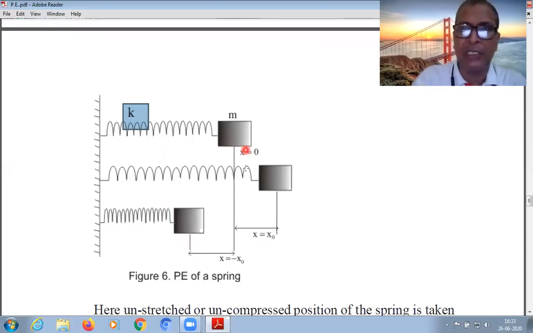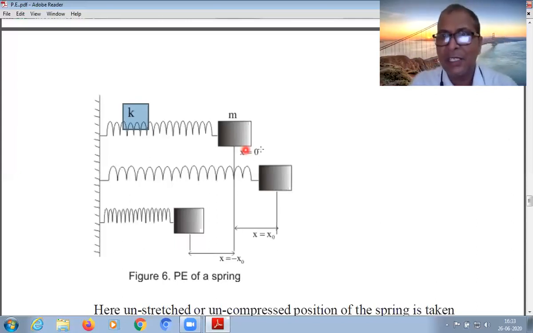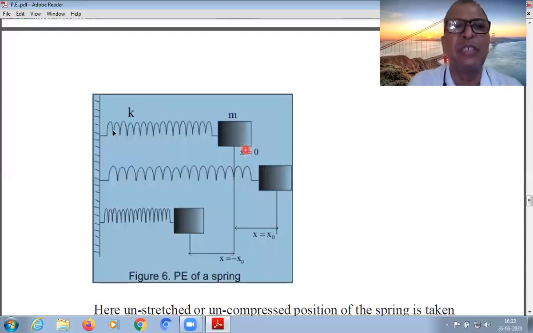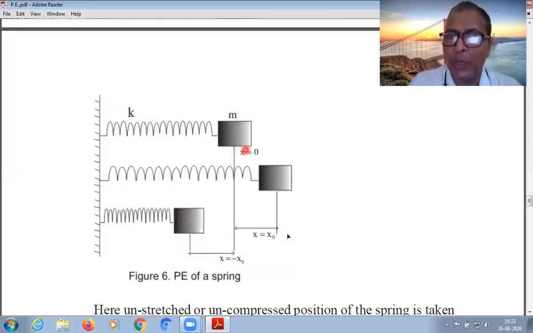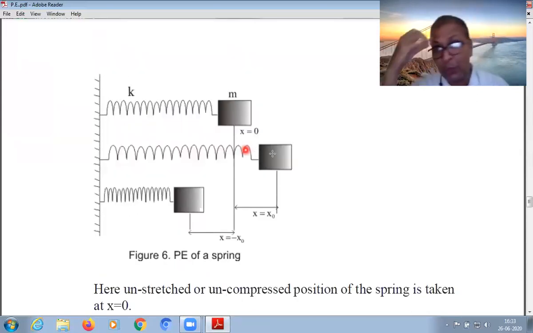There is no gravity field. We are not showing vertical motion under gravity. There is no influence of acceleration due to gravity, so that is why this diagram is represented horizontally. When it is compressed, the compressed length is shown here as minus x0. When we stretch, we do the work.